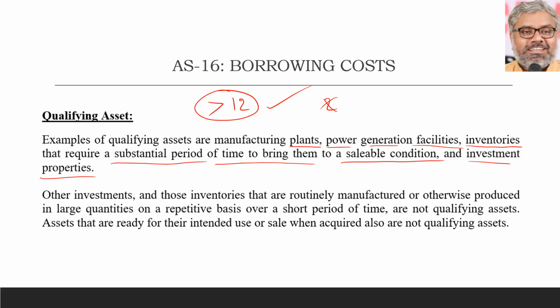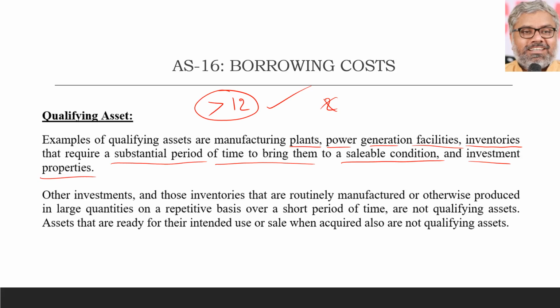That is the main point related to qualifying asset that we should note. Of course, those which are not falling in this category automatically become non-qualifying assets. Like what? Other investments and those inventories that are routinely manufactured or otherwise produced in large quantities on a repetitive basis over a short period of time are not qualifying assets.